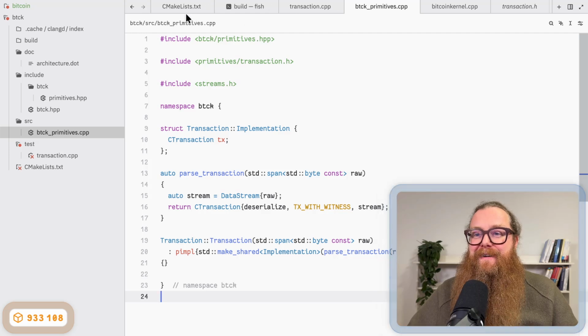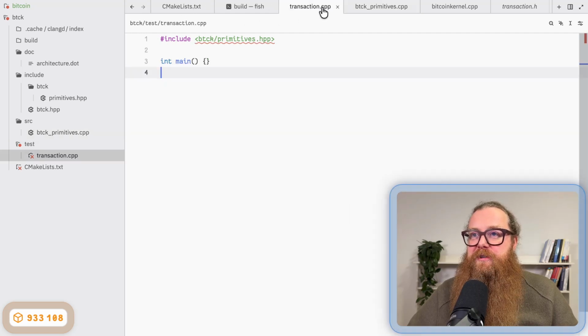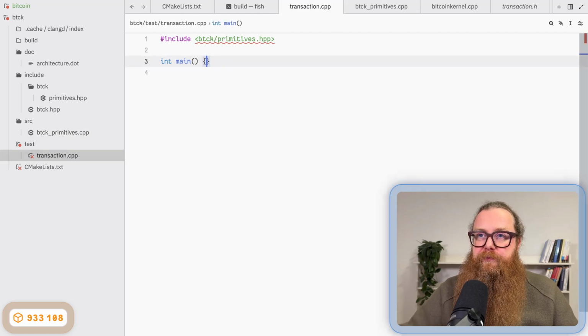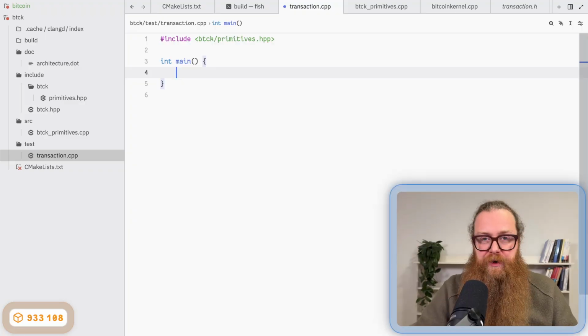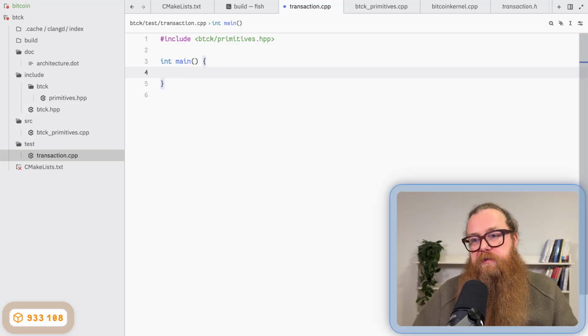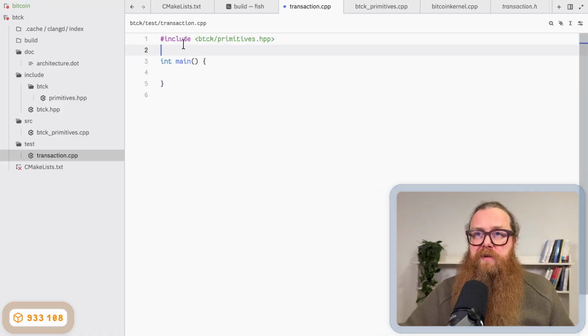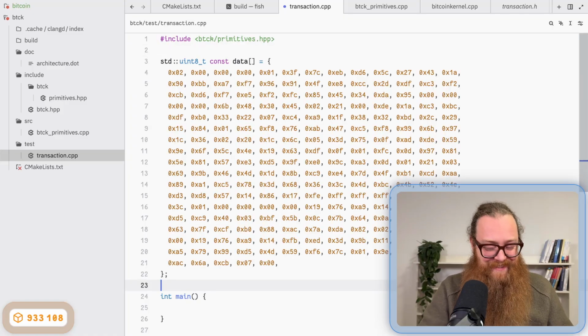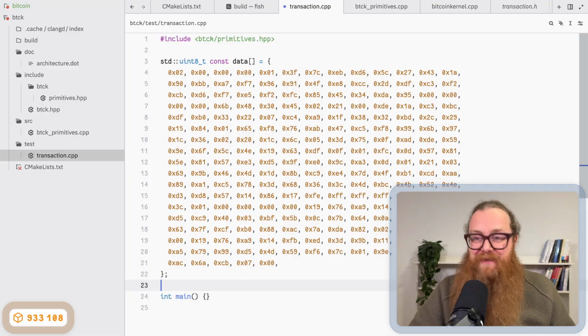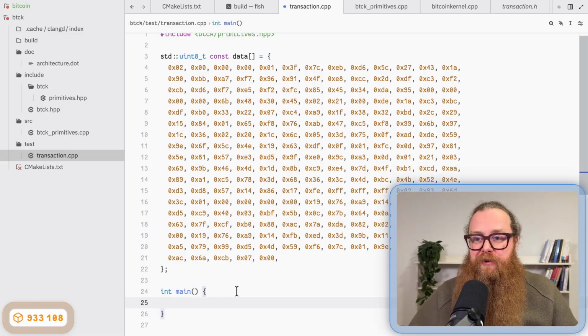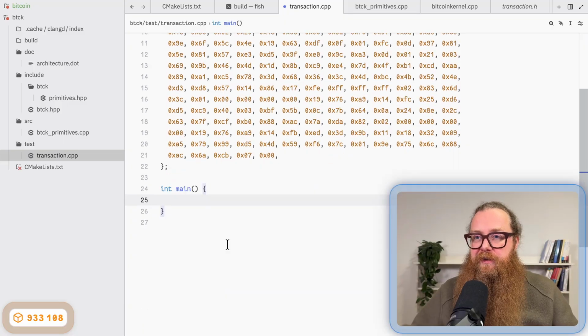Okay. But where is the source code? Here. What I want to do, I want to create a transaction. I need a buffer. I need some data, some test data. So I copy test data from somewhere else. Okay, put this transaction data here. Okay, and now in my main function, I can initialize it.